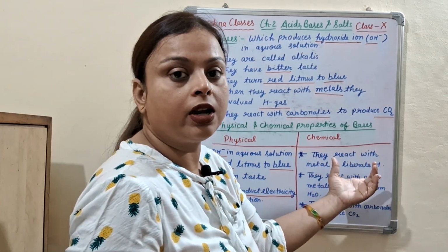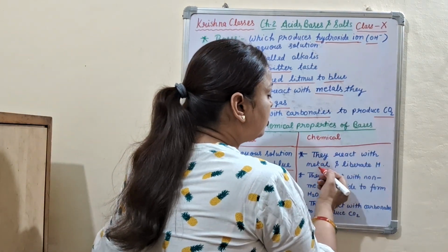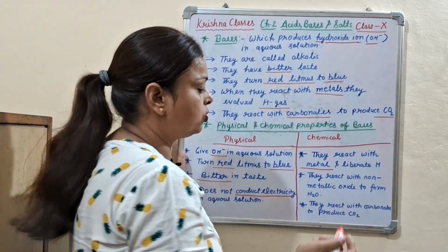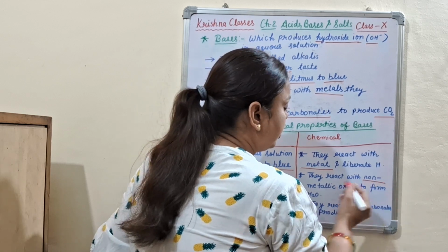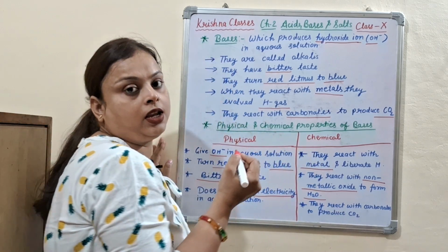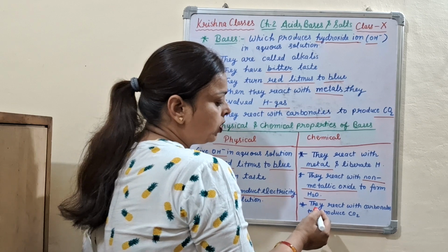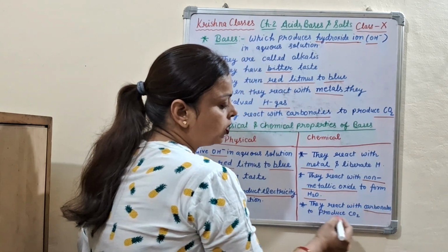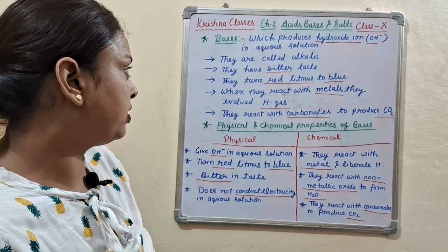Now the chemical properties of the bases. They react with metal and liberate hydrogen. Next, they react with non-metallic oxide to form water. Now the next point: they react with carbonates to produce carbon dioxide. So these are the chemical properties of the bases.